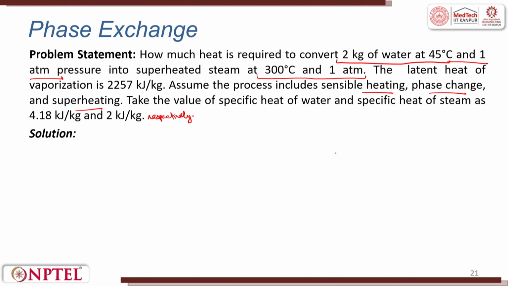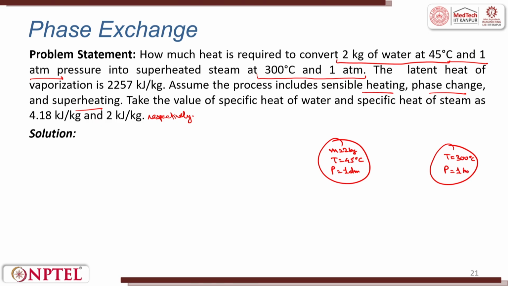Now, we need to convert water to superheated steam, from the initial condition where mass is 2 kg, temperature is 45 degrees centigrade, and pressure is 1 atmosphere, to superheated steam at a temperature of 300 degrees centigrade and pressure of 1 atmosphere only.